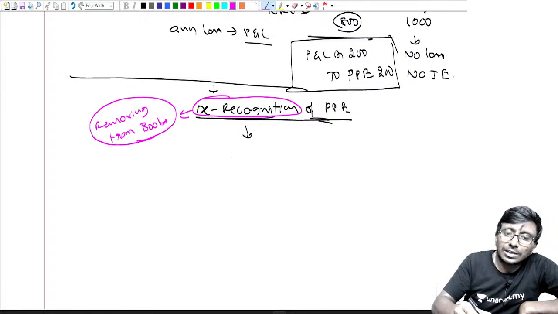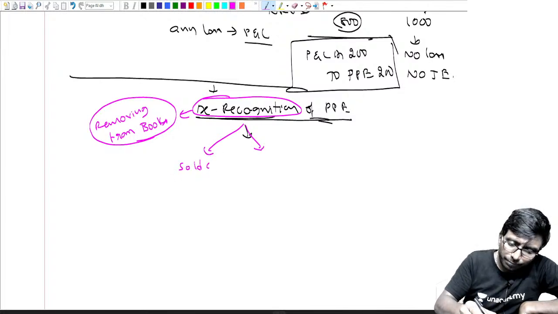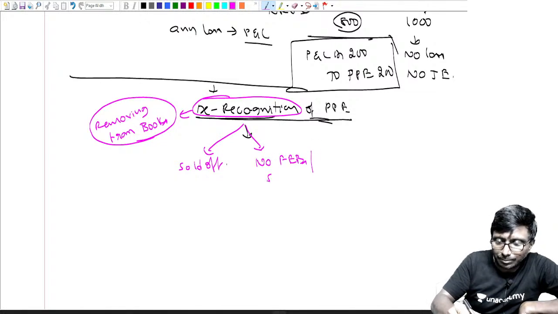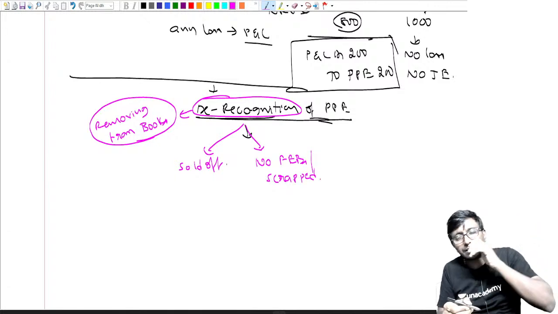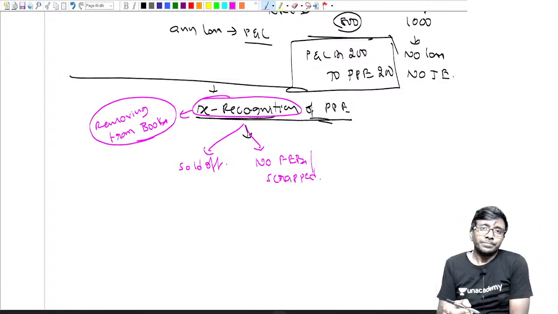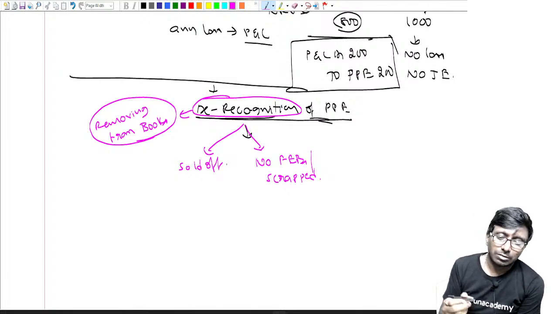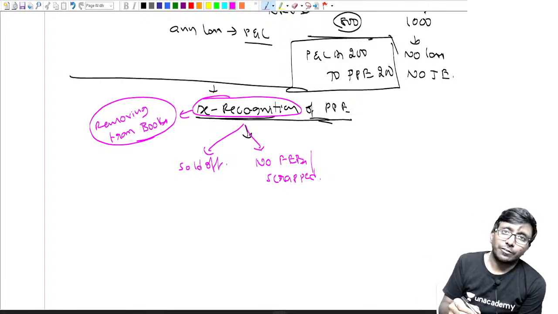When do you derecognize it? Two reasons: when it is sold off, or when there are no future economic benefits, that is, it is scrapped. If it is no longer giving me future economic benefits at all, then close it off.